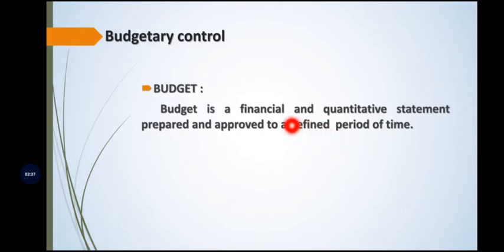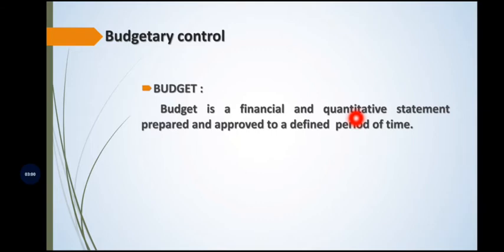So this budget is nothing but financial, which means it includes financial information, that is, estimated financial information in a quantitative way.